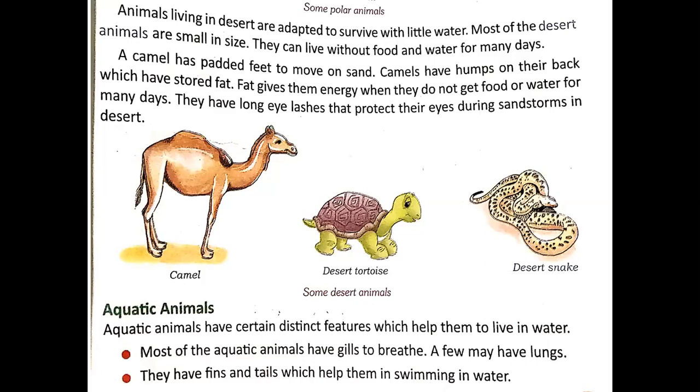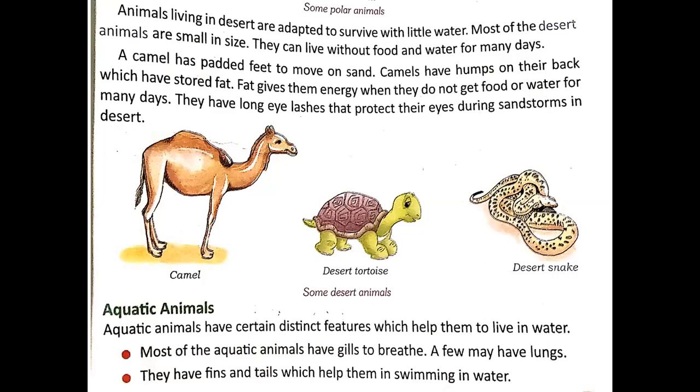When you talk about the camel's hump, the fat stored in the hump helps it to provide energy for a long period when it does not have access to food and water. It is already given that fat gives them energy when they do not get food or water for many days. And similarly, they have long eyelashes and thick eyelids that protect their eyes from the sand blowing with the wind.